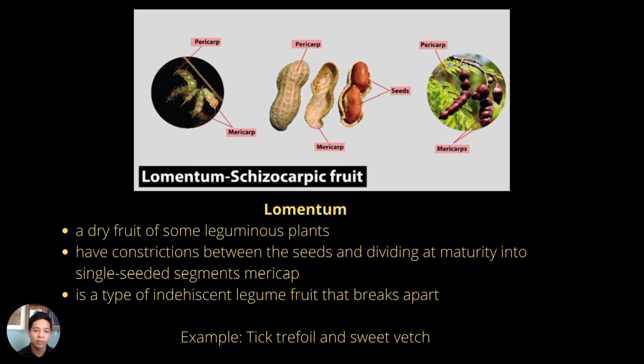Next, in a schizocarpic fruit, I will explain about lomentum. Lomentum is a dry fruit of some leguminous plant. It has constriction between the seeds and divides at maturity into single-seeded segments, mericarps. Lomentum is a type of indehiscent legume fruit that breaks apart. Examples of this lomentum fruit are tick trefoil and sweetbrush.